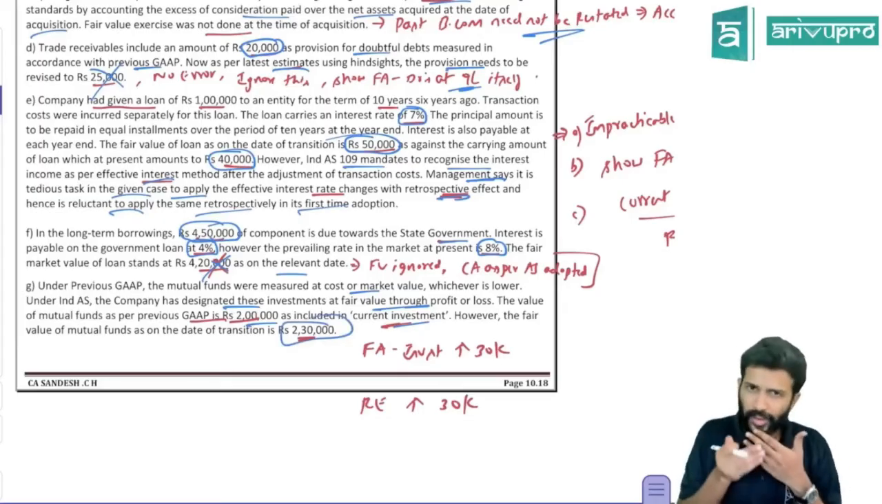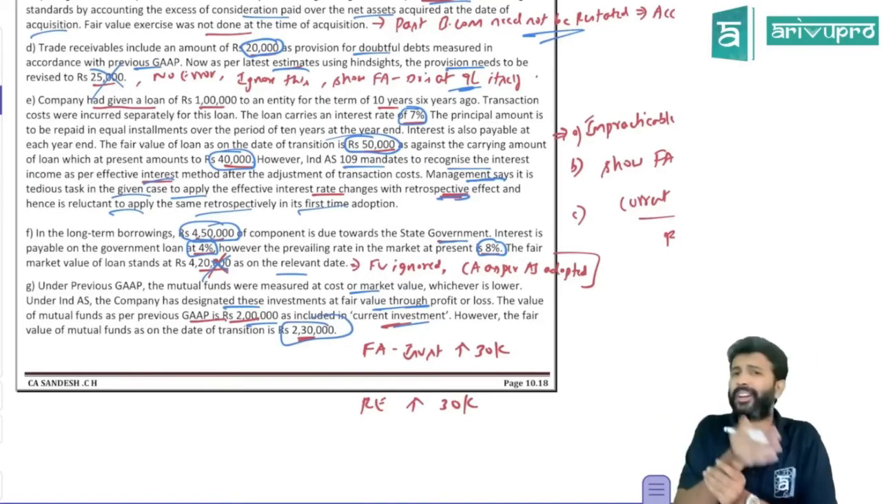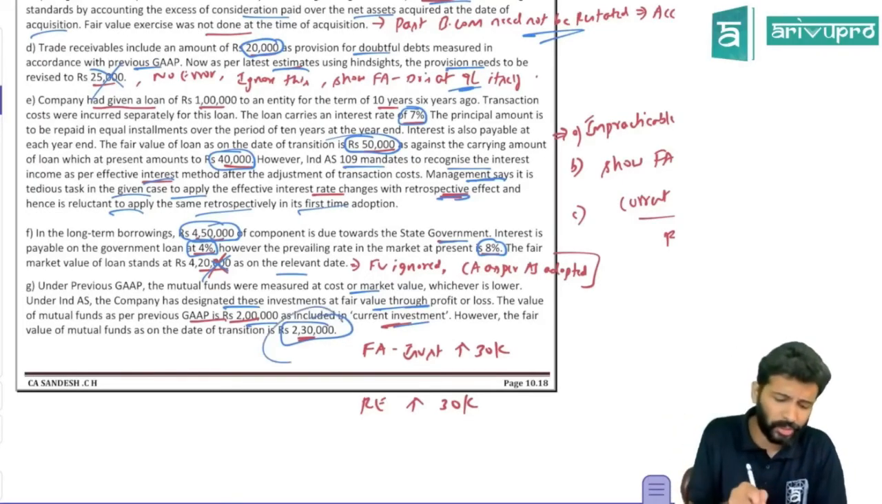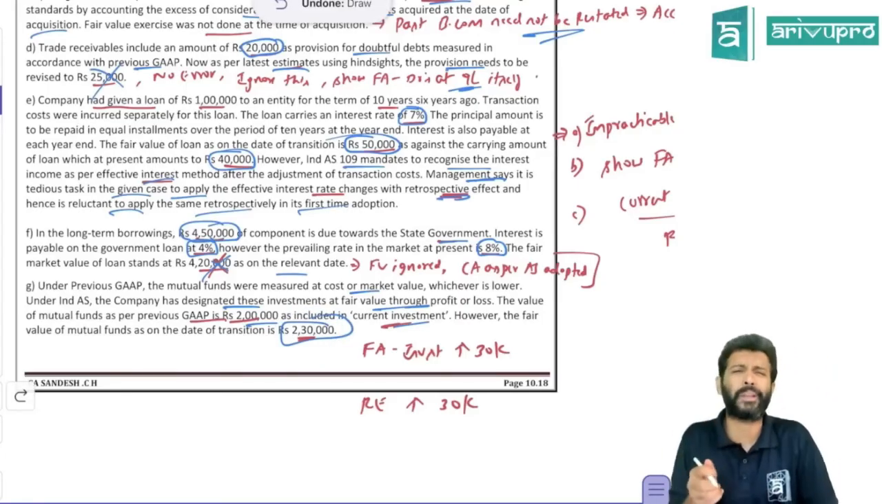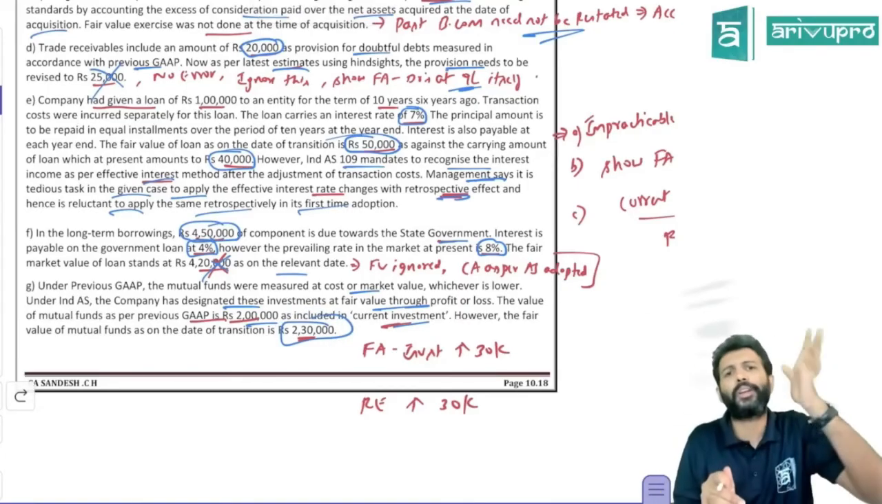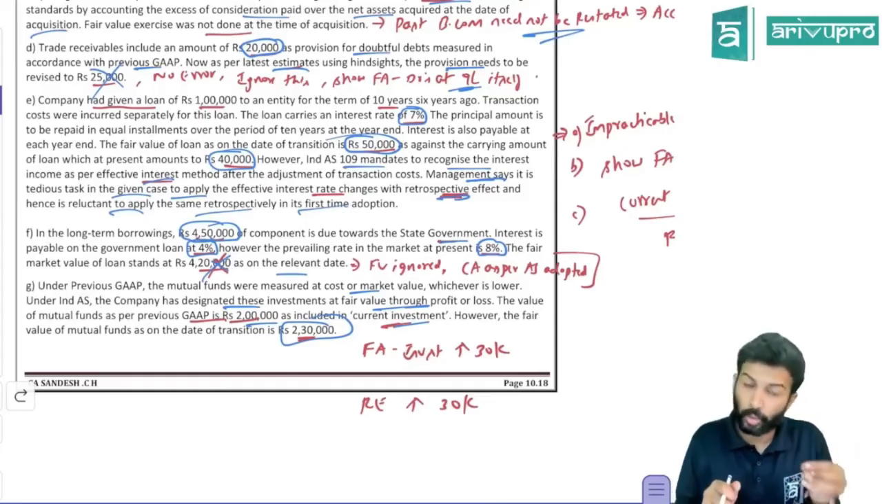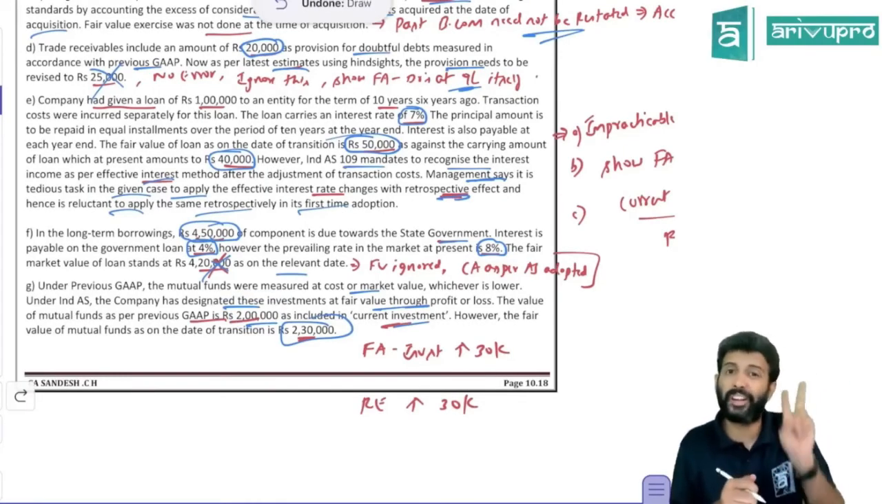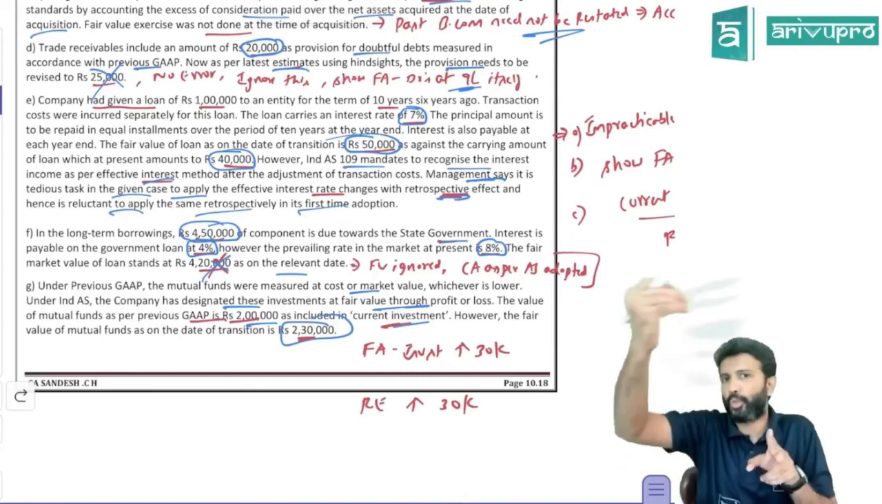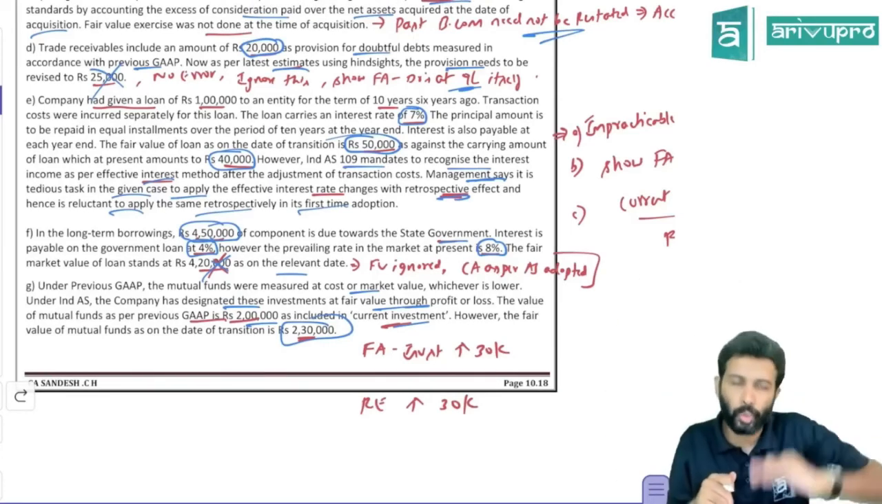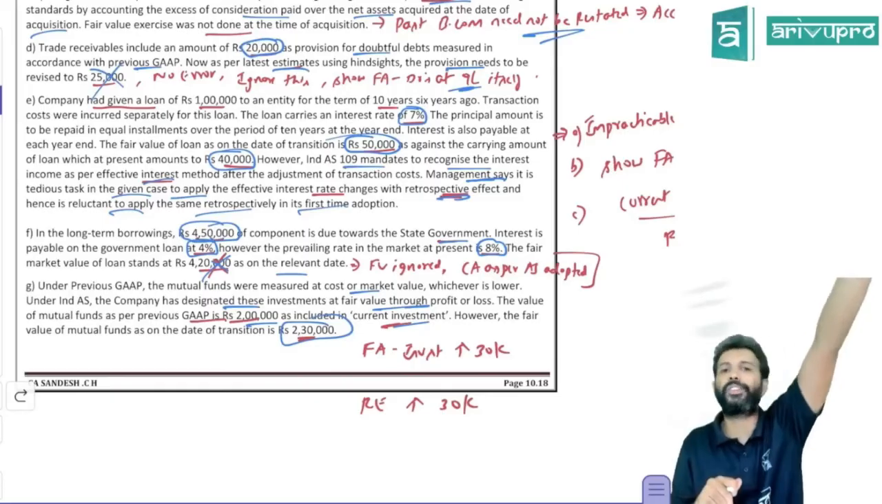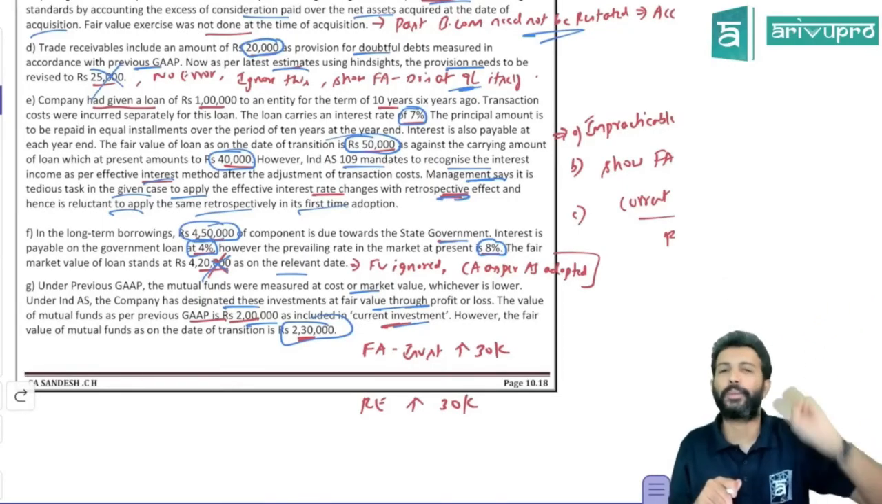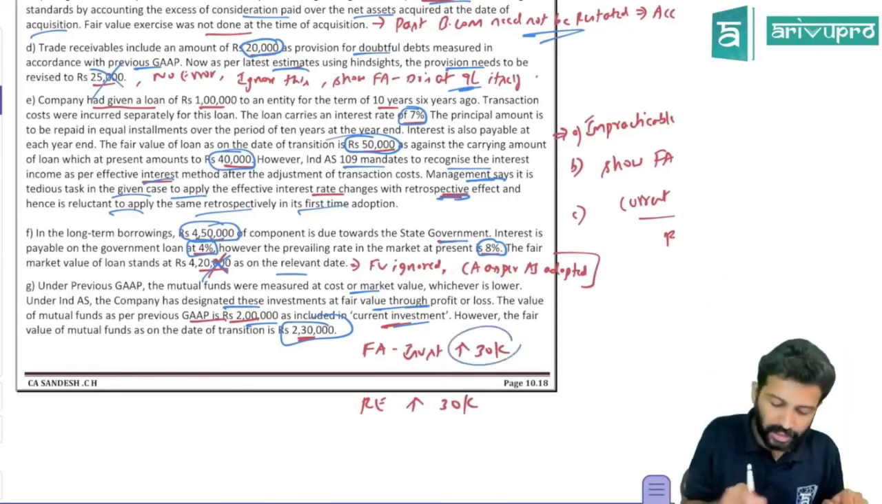So you have to find out the fair value. All this has to be done retrospectively, but on the date of transition, its value is 2,30,000 under the FVTPL method. But currently, the carrying amount of this investment as per the accounting standard is only 2 lakh. Fair value is 2.3 lakh. Current carrying amount is only 2 lakh. So from 2 lakh, you have to increase it to 2,30,000. So how much is the increase? 30,000. So investment will increase by 30,000.